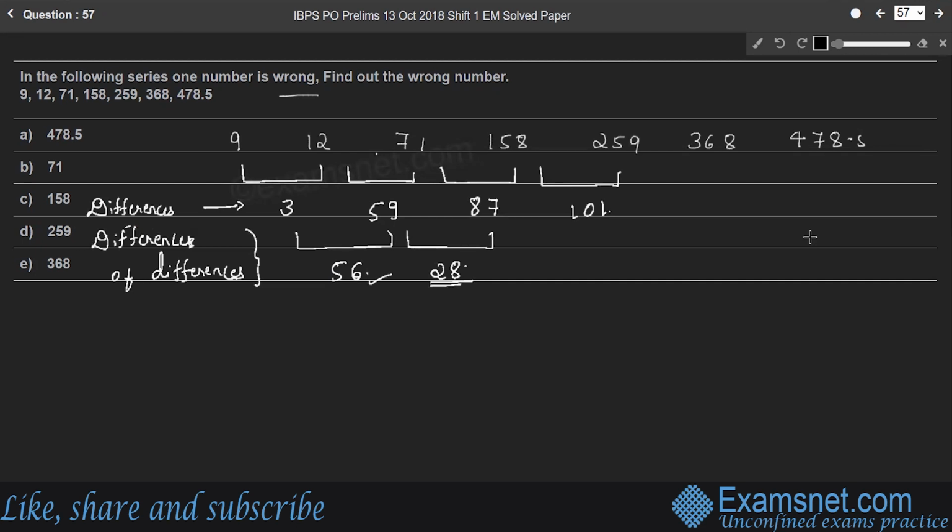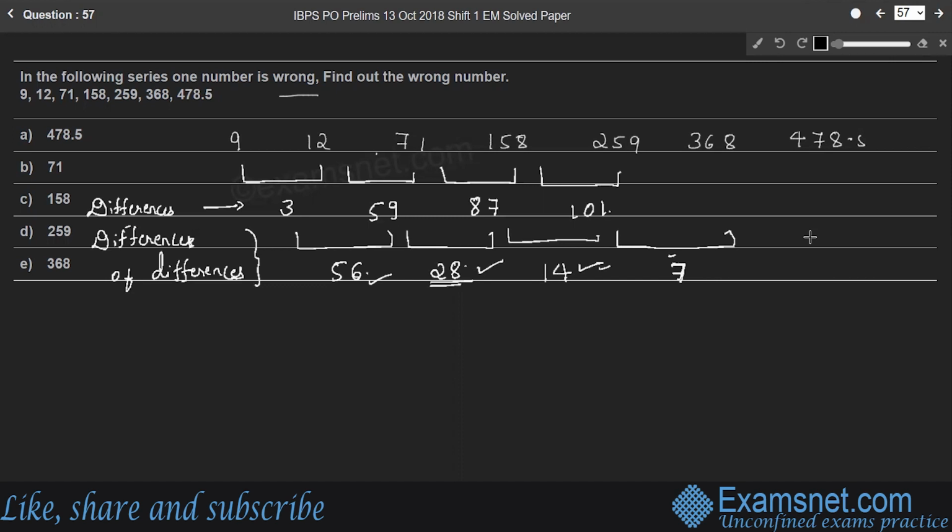The difference between 87 and 101 is 14, where 14 is half of its previous number, 28. Therefore, the next difference of difference must be 7, which is half of 14.